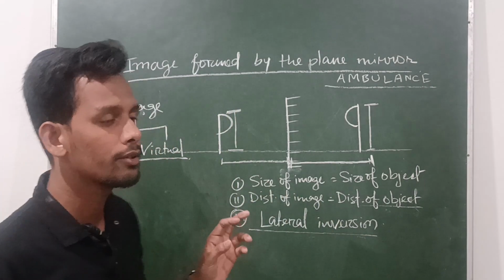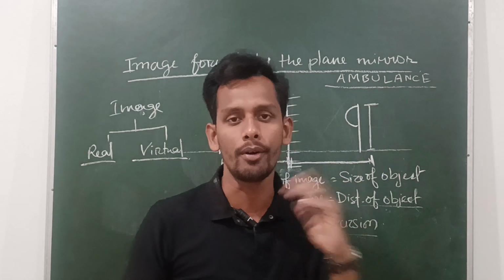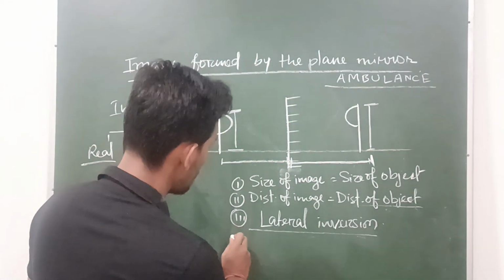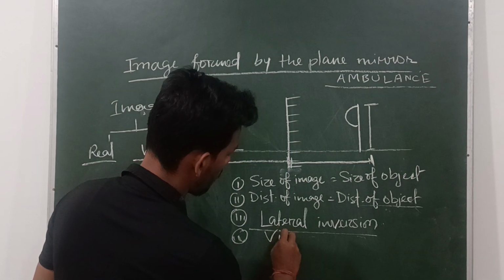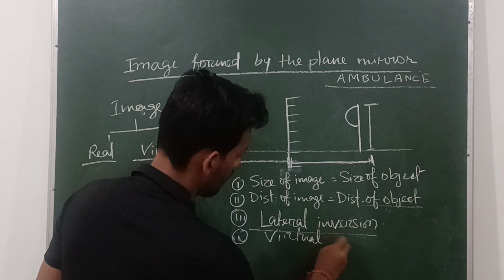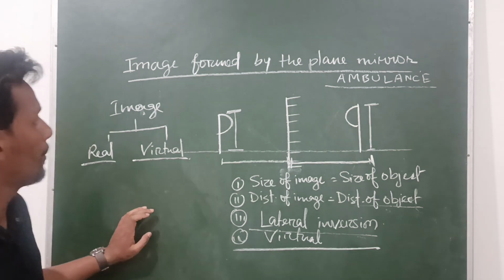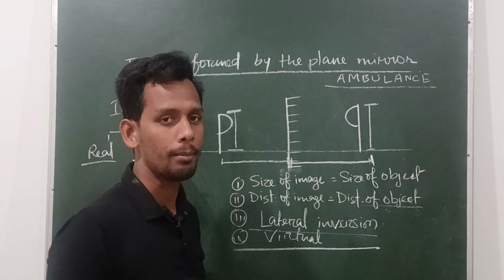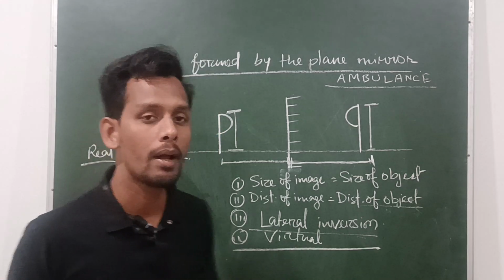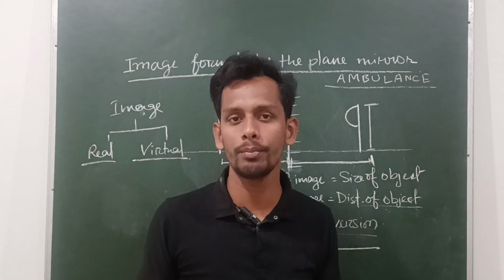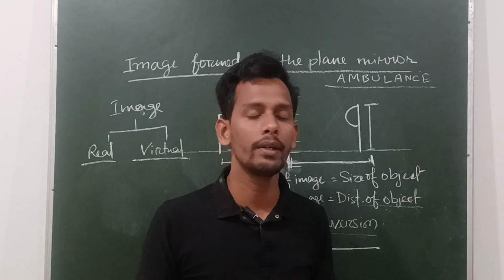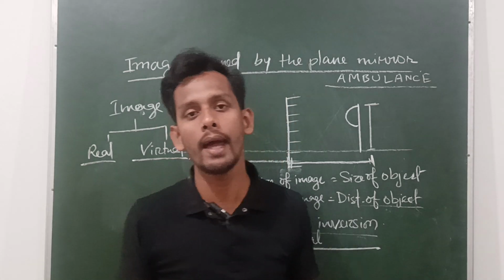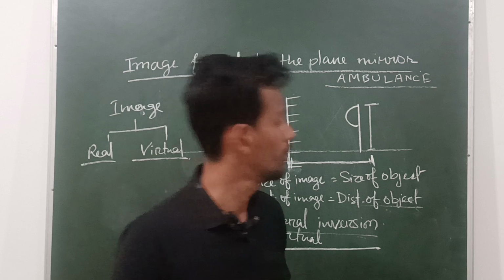Virtual means those images which you can only observe in the mirror. In the case of a plane mirror, the image is virtual. These are the four conditions of the image formed by plane mirrors. In case of multiple reflection, suppose in a barber shop, you will see an infinite number of images. Basically, it depends on the angle between the two mirrors.